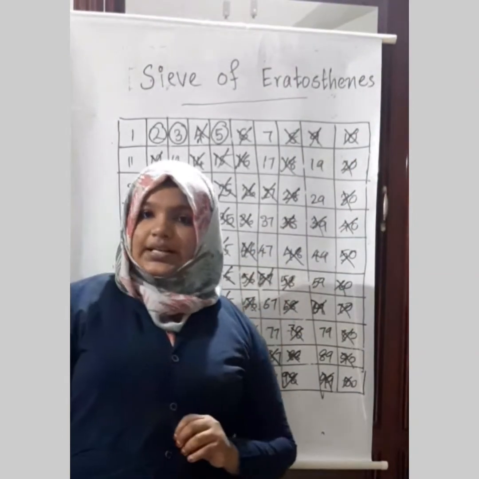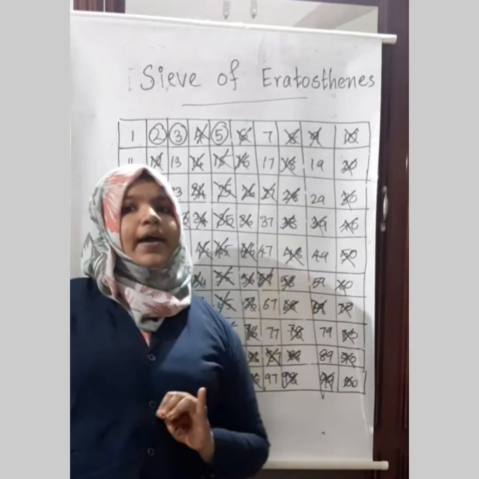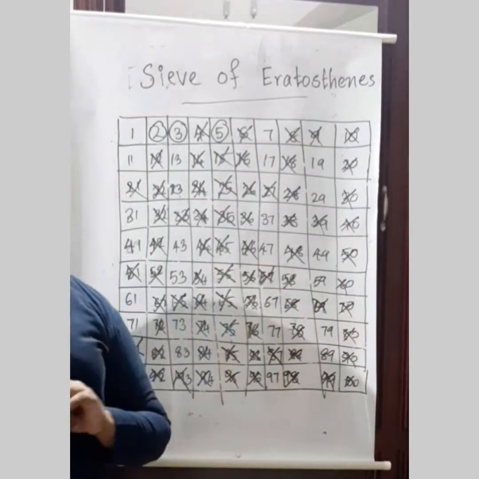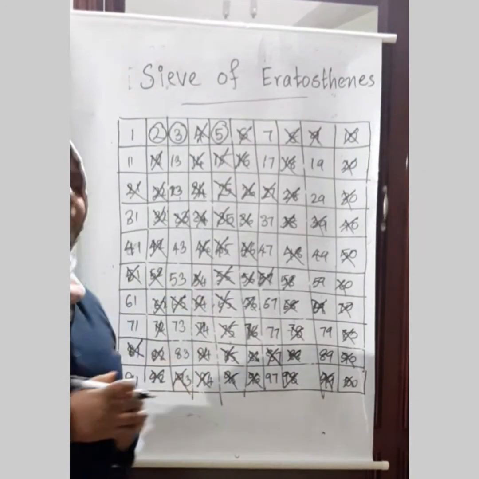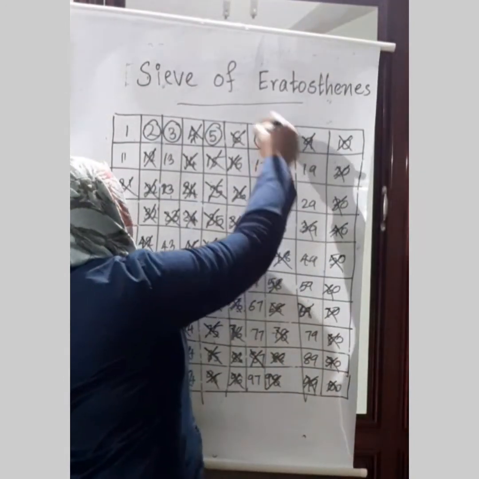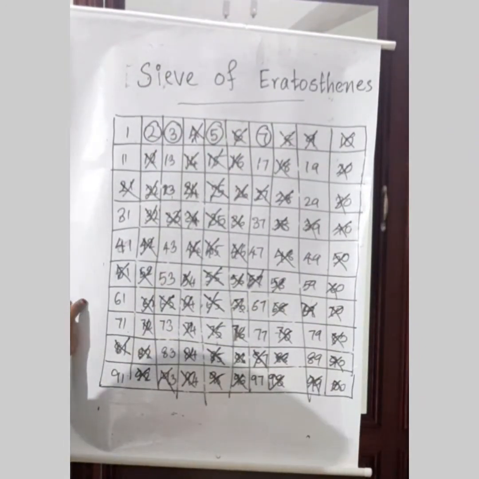Then we have 7. How many factors are there for 7? Only 2 factors, 1 and 7. So 7 is a prime number, isn't it? We have to circle 7. Then we have to cross all the multiples of 7.